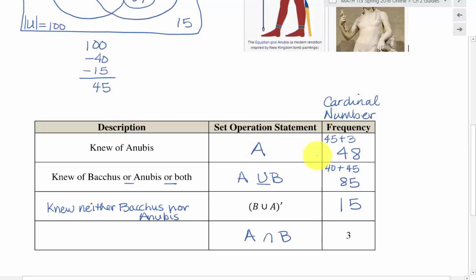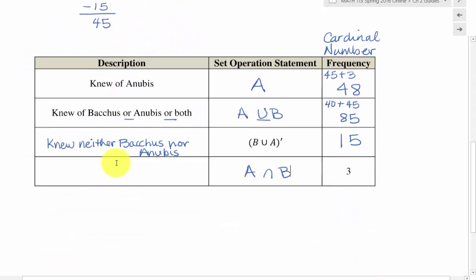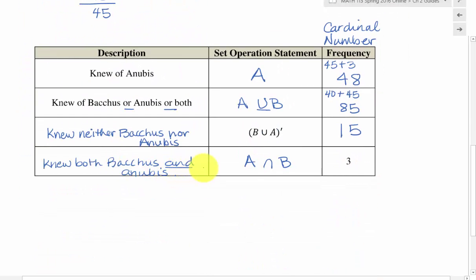And then to describe that, it needs to be in the words of the problem, which was Bacchus and Anubis. So this part here in the middle, it's also right here. 3 people knew both. So I can beef that up just a little bit and say 3 people, or those who knew both Bacchus and Anubis. And remember that keyword and goes along with the intersection. The keyword or goes along with the union.